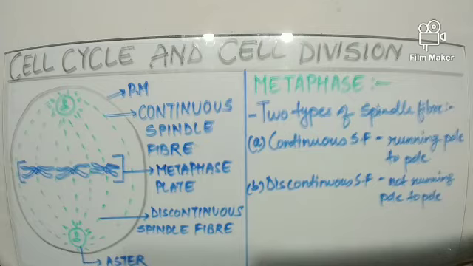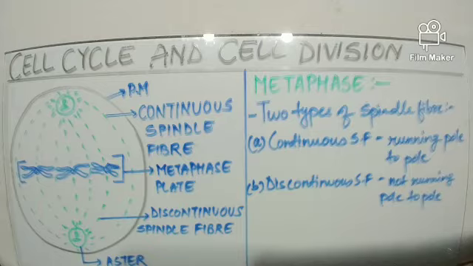Now if you closely observe the diagram, you can find two types of spindle fibers present here. The first one is the fibers which are running pole to pole. This kind of spindle fiber, starting from one pole and connecting with the other pole, is called a continuous fiber. And the fibers which are not running pole to pole, one which has started from one pole but is not able to reach the other pole, is termed a discontinuous spindle fiber.